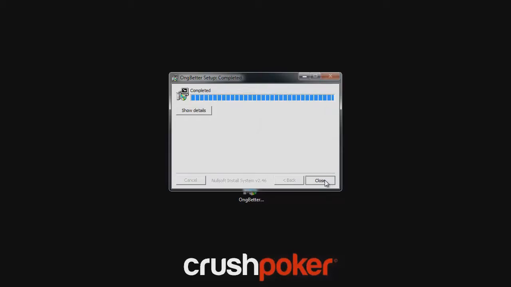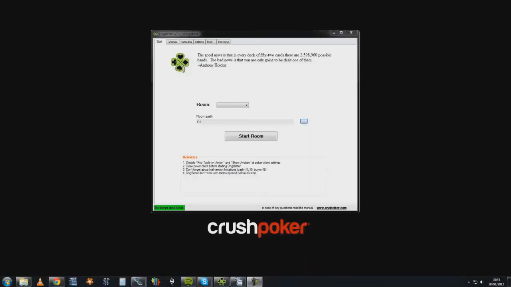That's the installation completed. We've installed the OngBetter software, and I've entered the name and validation key in order to get the full version, and this is now what OngBetter looks like when I open it.